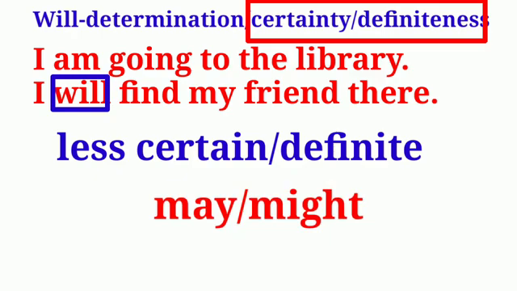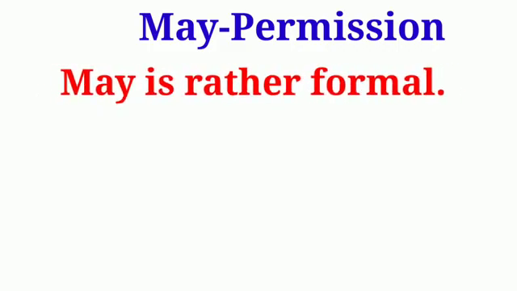Students, let us move to the next modal verb, that is may. What is the function of the modal verb may? The modal verb may functions to express permission. Students, the modal verb can is also used to ask permission, but it is informal use, whereas the modal verb may is rather formal. Therefore, the modal verb may is used to ask permission in formal situations.